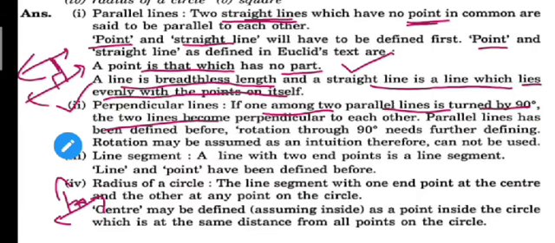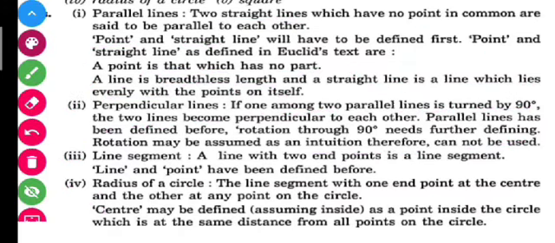Now let's move to part number 3. In part number 3, you have to define a line segment here, a line with two endpoints. These are two endpoints and this is a line. So a line with two endpoints is a line segment. And you know that you have defined line and point before. We are defining these small definitions because in the question it is given that you have to define the other terms also that are useful in this definition.